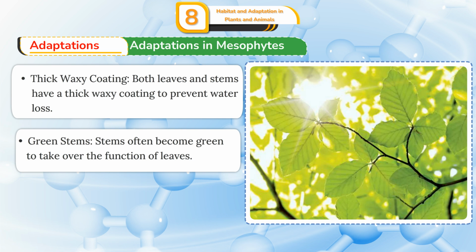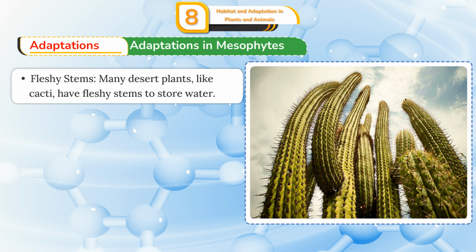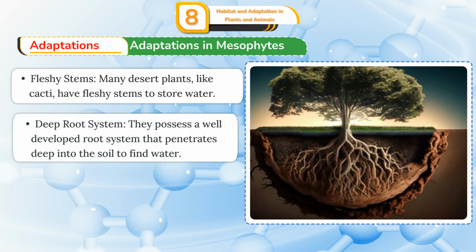Green stems. Stems often become green to take over the function of leaves. Fleshy stems. Many desert plants, like cacti, have fleshy stems to store water. Deep root system. They possess a well-developed root system that penetrates deep into the soil to find water.